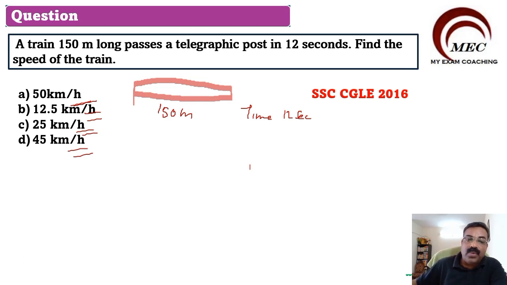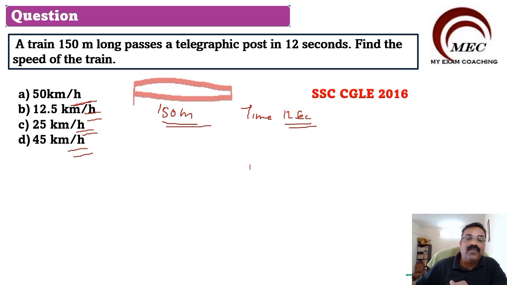So we have to convert this meter into kilometer and this second into hour first. Understand that concept very, very clearly. When we do these types of questions, if the options are given in kilometers per hour and the question is given in meters and seconds, we need to convert that meters per second into kilometers per hour. So let us do that first.